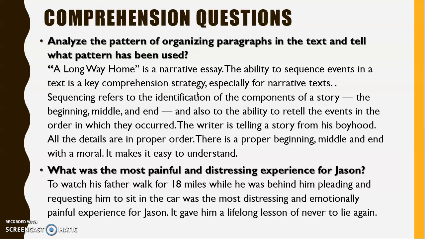If the sequence of the events is not there, and if you are not following a sequence properly, you won't be able to understand what happened first and what happened later, especially for narrative text, because you are telling a story. Sequencing refers to the identification of the components of a story, the beginning, middle, and the end. So you should know what happened first, then what happened later, and then what happened at the end. So you should be able to differentiate it very clearly in a story.